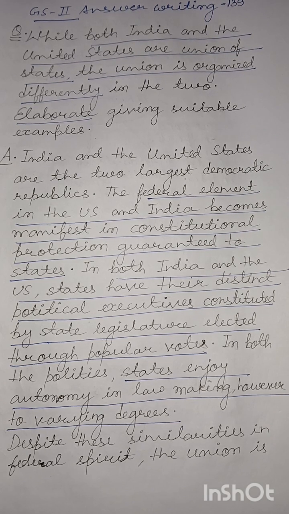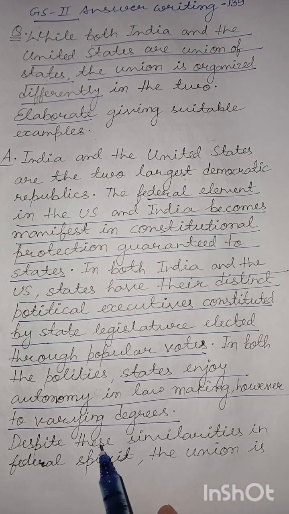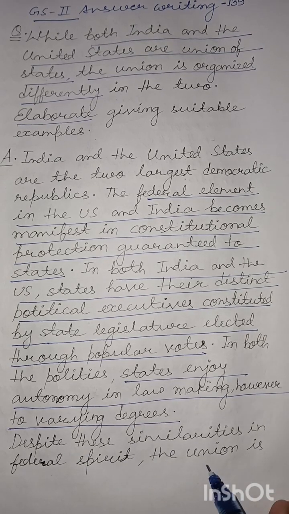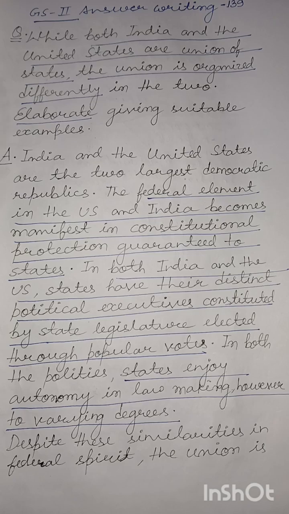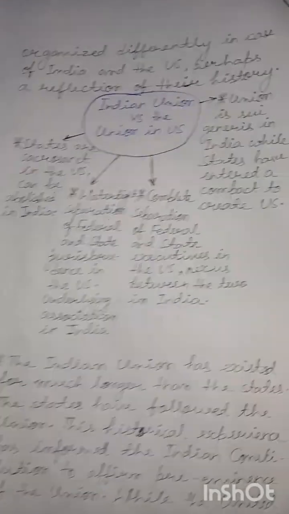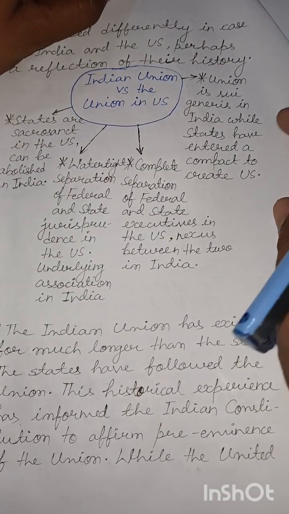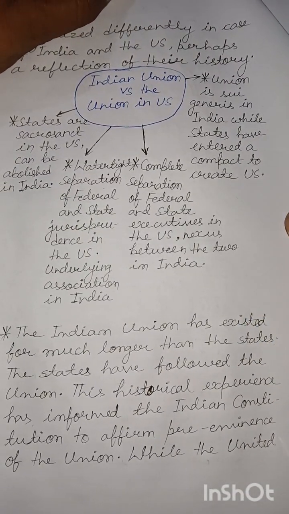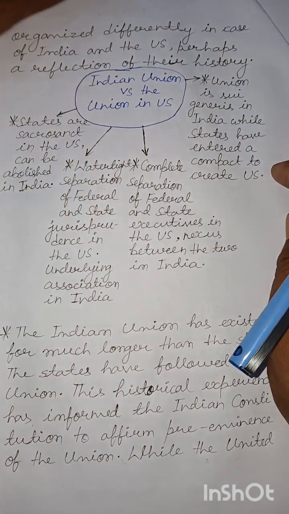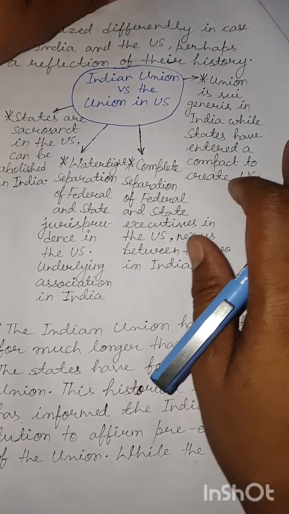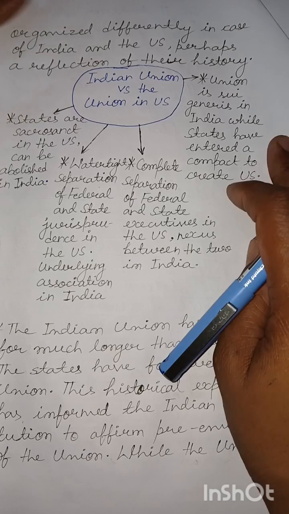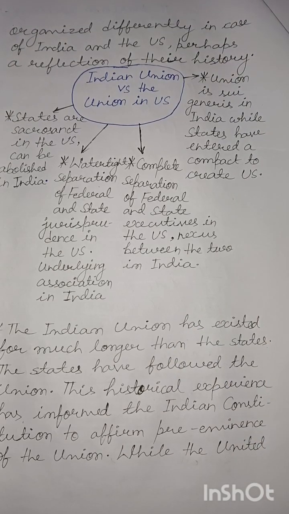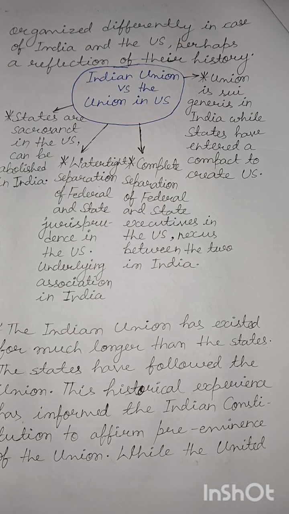Despite these similarities in federal spirit, the union is organized differently in the two countries, perhaps a reflection of their history. This is a very important point: both India and the United States have individual histories, their historical experiences are different from each other. That means they have organized the union differently.